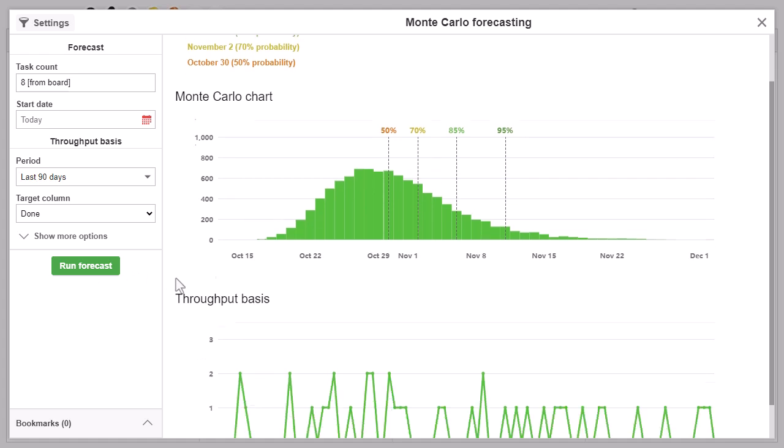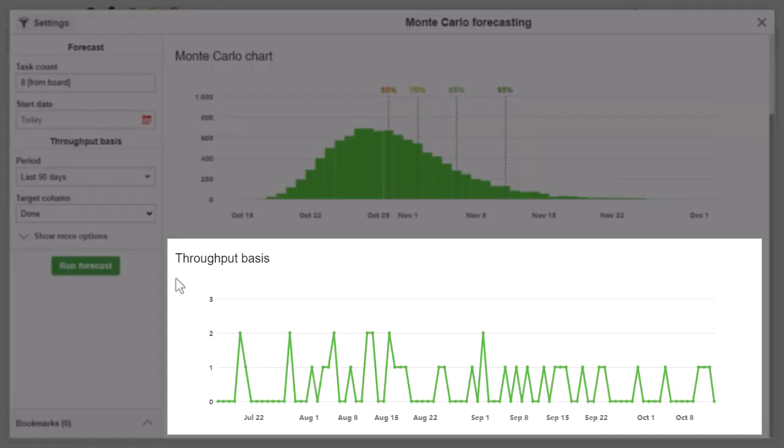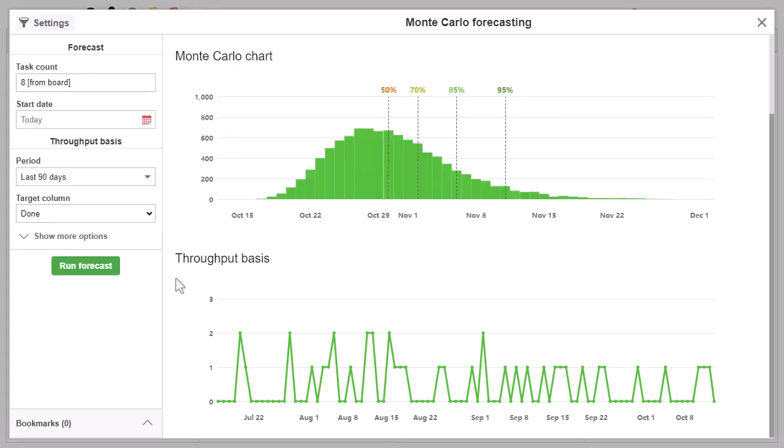To explain that, we will start by looking at the last section, Throughput Basis. This chart shows your historic throughput. In other words, how many tasks you have completed each day. In this case, the values vary between 0 and 2 completed tasks per day.